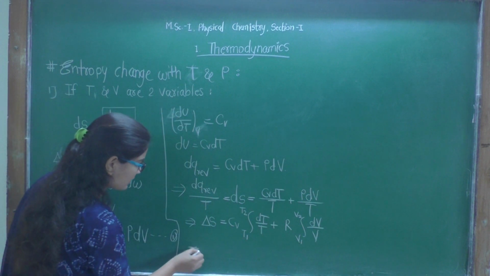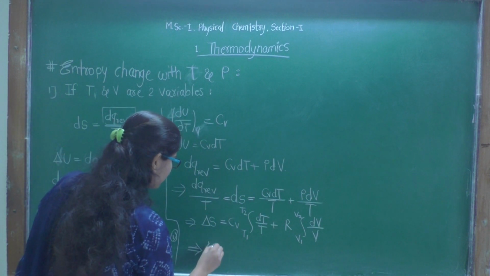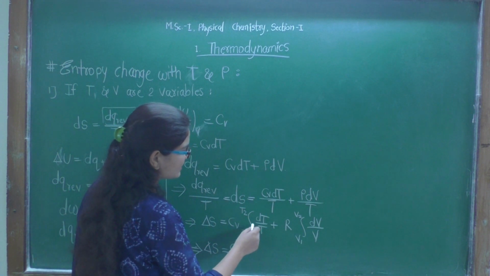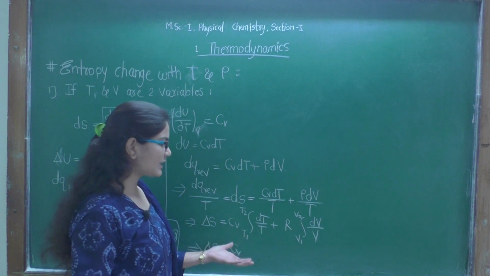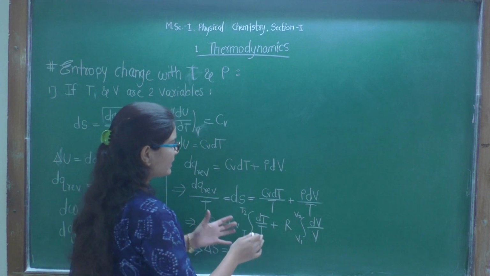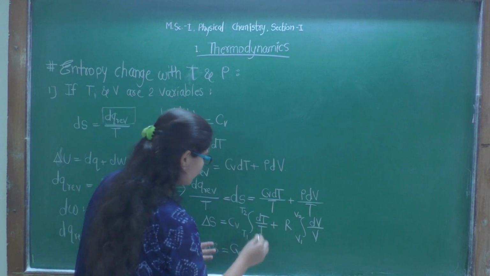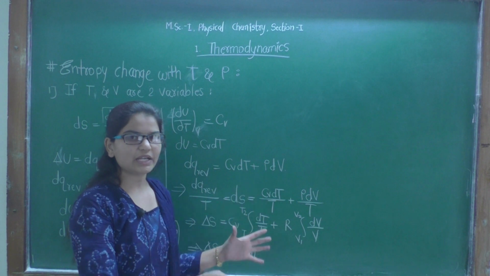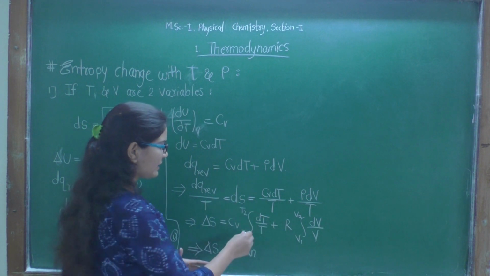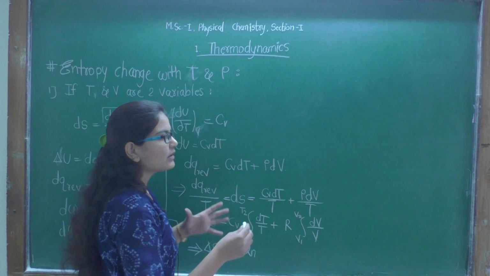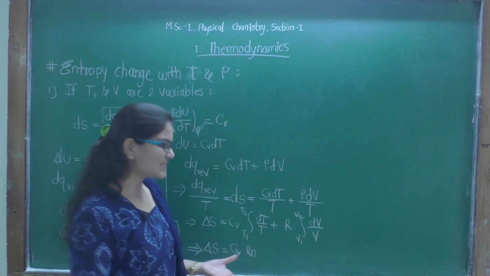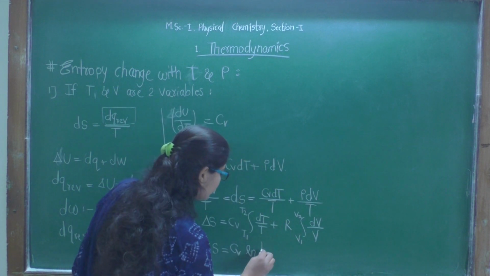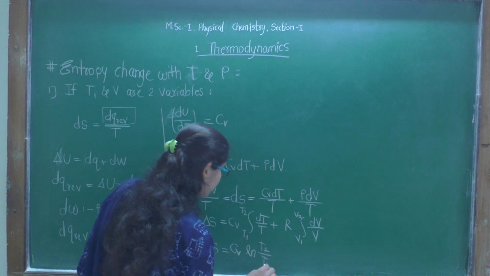Now delta S is equal to Cv times the integration of 1 upon T, which is ln T, that is natural log of T. And with proper limits, we will get ln T2 minus ln T1, right? ln T2 minus ln T1. And the rule of logarithm says ln T2 minus ln T1 will be equal to ln T2 upon T1,